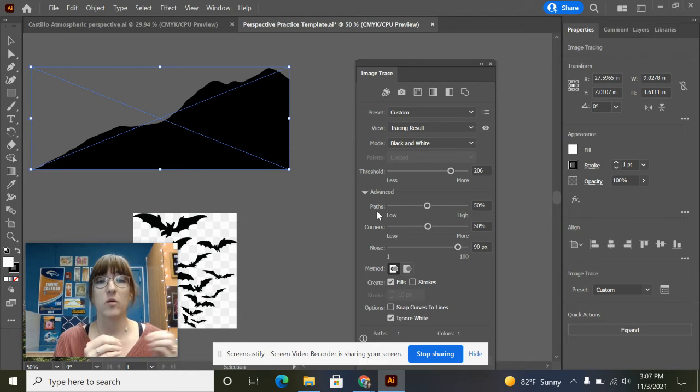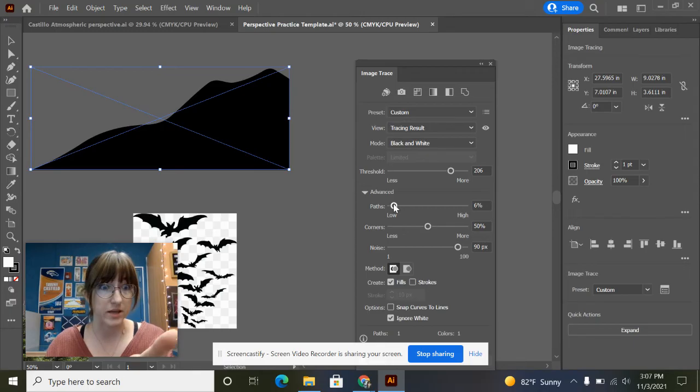Okay, so if I wanted it to be less detailed, if I wanted it to be more smooth looking, then I would move the paths to lower, because that would mean that it's going to give me fewer paths, which means I will have fewer anchor points. So let's just see what happens when I drag this guy all the way down.